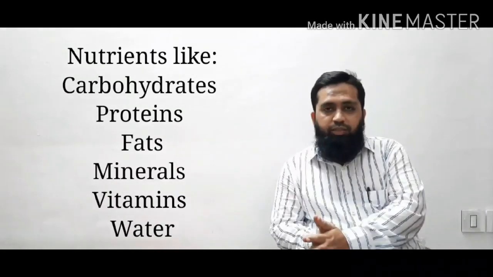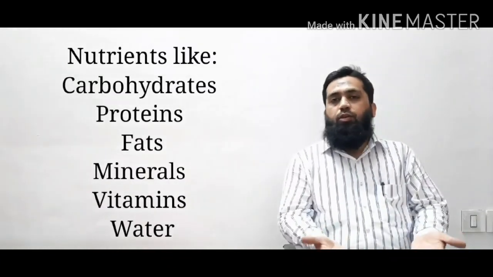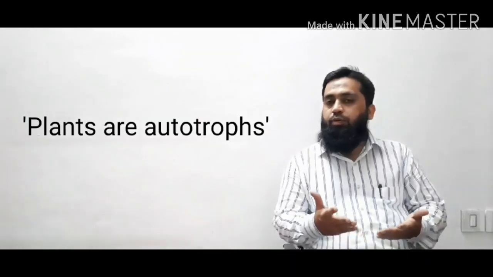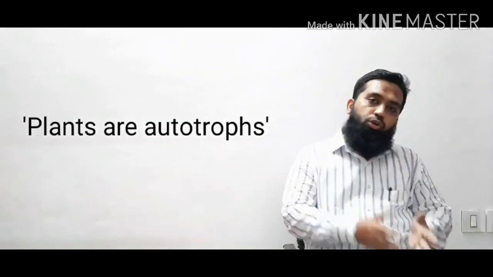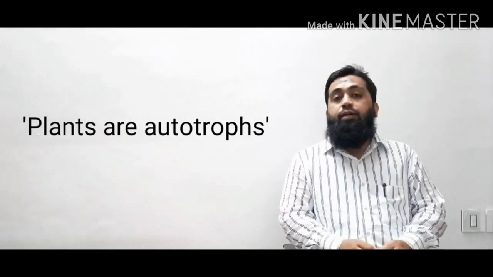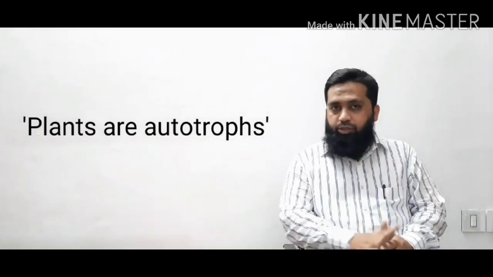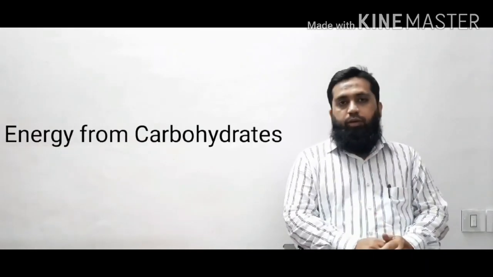If you talk about plants, plants are said to be autotrophs. We know about them. They synthesize their own food with the help of the process called photosynthesis. They synthesize their food, store it and use it. But animals get their nutrients particularly from the diet which they have. So the first important nutrient which we are going to discuss today in this lecture is carbohydrate.